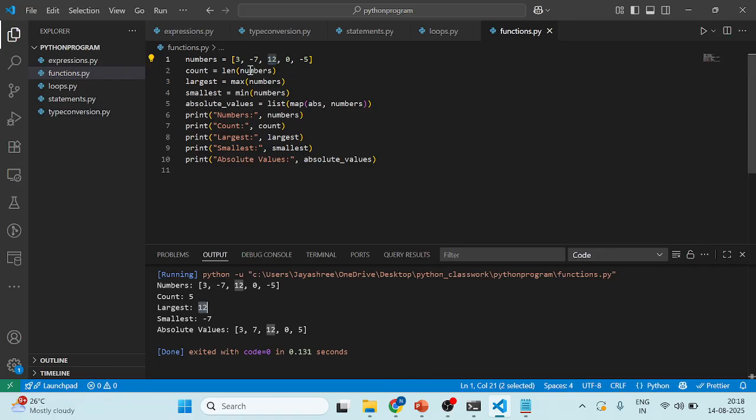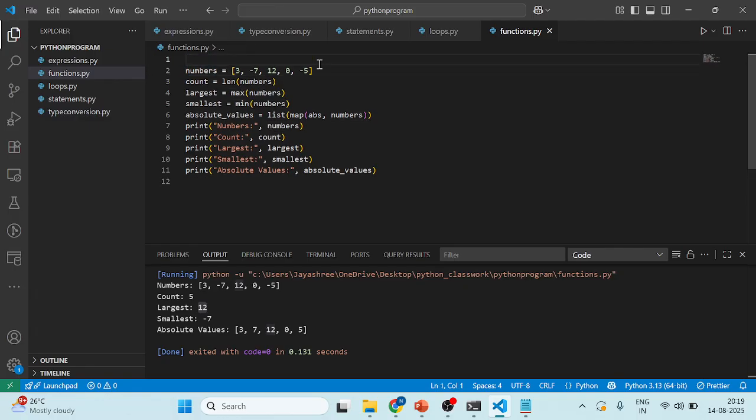What is the smallest number? It has taken 7, but it is 5, but the max number is taken, the maximum number. Okay, so next is the smallest number. Like that, the absolute values also it is taking. Like that, the functions are already inbuilt, and those functions are taken automatically here. So we call this the built-in functions.